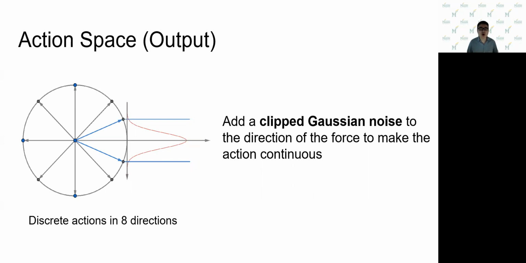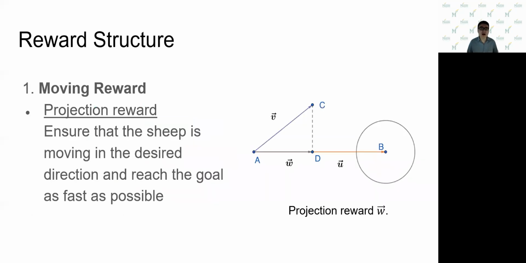In every step, one of the 8 directions is selected by the neural network, and a force along that direction with fixed magnitude is applied to the shepherd. In addition, to make the action continuous, we add a clipped Gaussian noise to the direction of the force. For the reward structure, the first part is the moving reward, which contains a projection reward and a path reward.